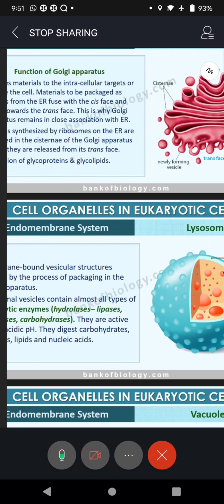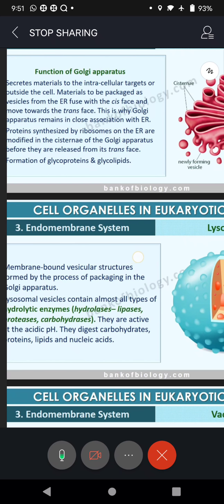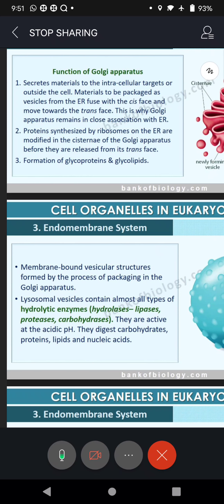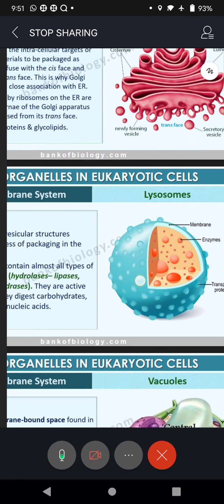And you can see those vesicles that are formed from the cis face to the trans face, and in between there is some empty space inside. That empty space is called lumen. Okay, and they are secretory. These round vesicles are secretory in nature. They secrete glycoproteins and glycolipids.